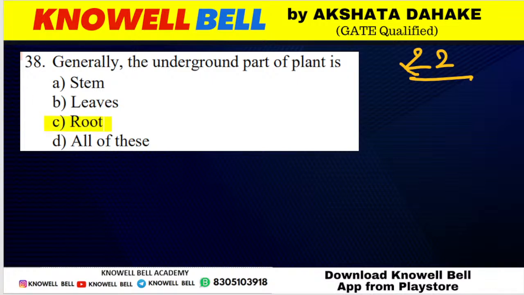Okay, generally जो plant का underground part होता है, the underground part of plant, generally it is referred to as root. What is the underground part of the plant? In most of the cases, underground part अगर आपको कोई plant का मिल रहा है, there are very high chances that this part is a root. So correct answer for the question will be what? It will be option C. C will be the correct answer.